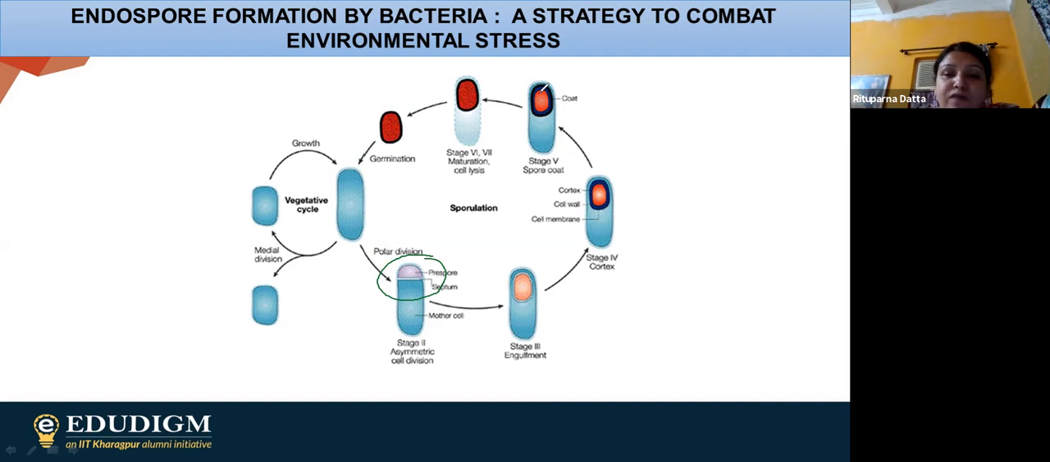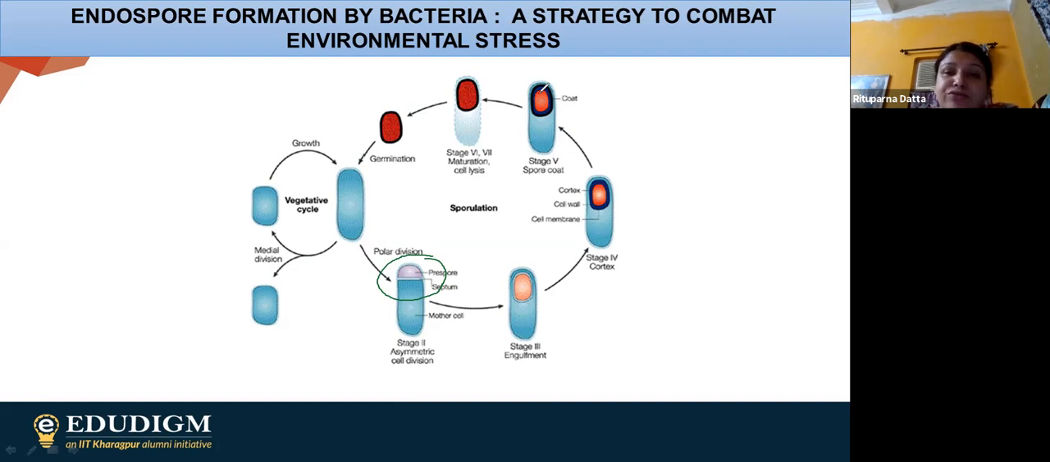So you are observing 3 layers, right? Cortex, cell wall, and cell membrane. Now, in case of this coat, the cortex, cell wall, and cell membrane together form the coat, which has different layers. And finally, after the maturation of the whole thing, the cell is going to lyse.